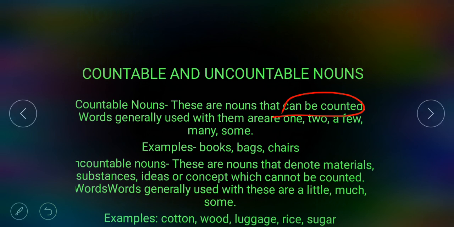Uncountable nouns are nouns that denote materials, substances, ideas or concepts which cannot be counted. Words generally used with these are a little, much, some. These are the words we can use with uncountable noun. Examples of uncountable noun: cotton, wood, luggage, rice, sugar. These are the examples of uncountable nouns.